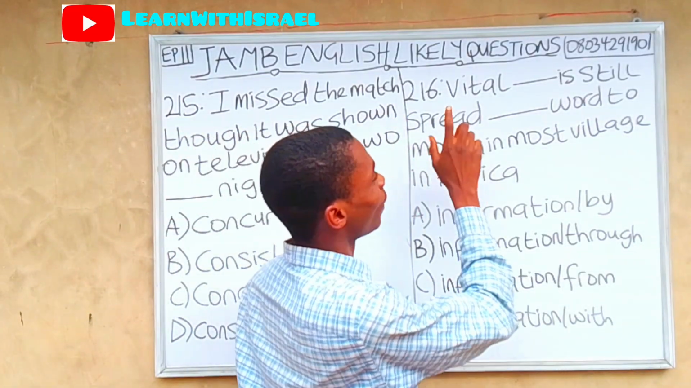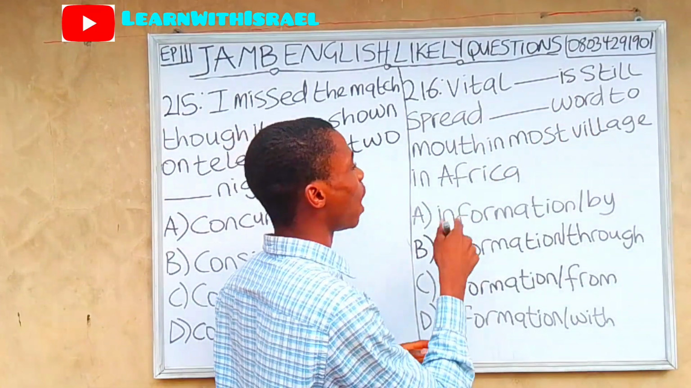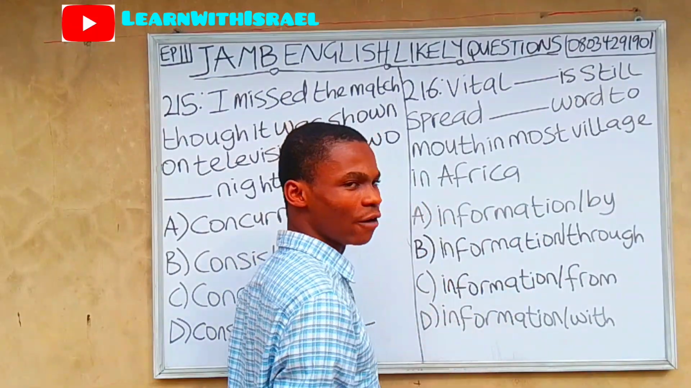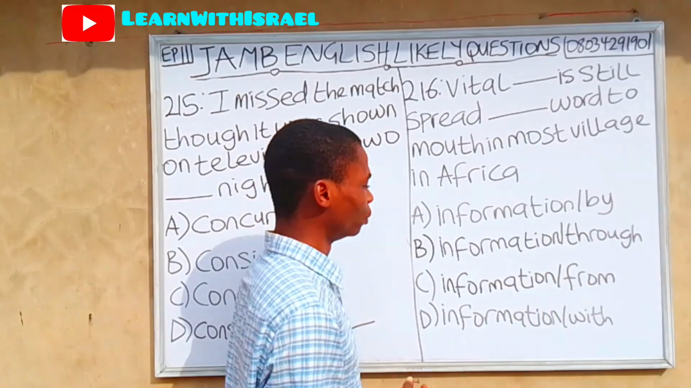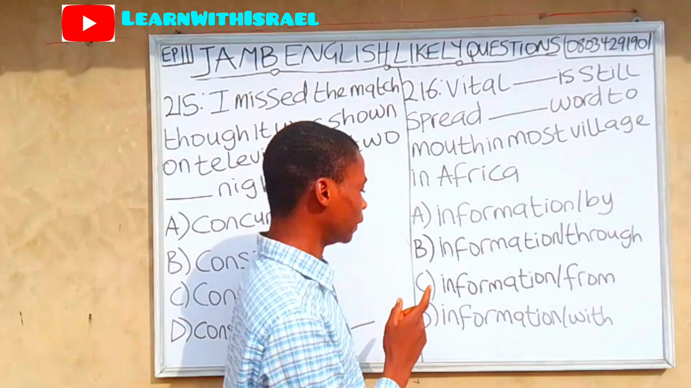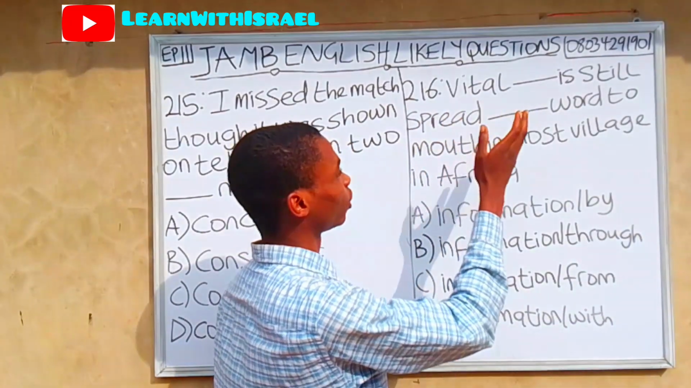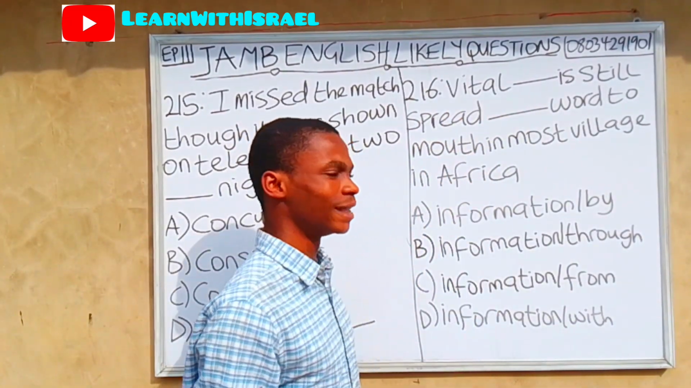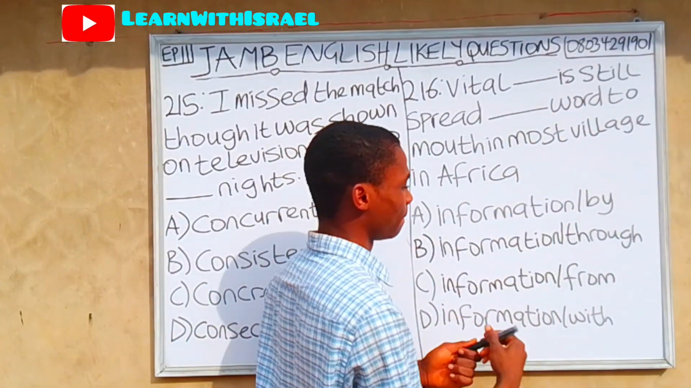Question 216. Vital dash is still spread dash word to mouth in most villages in Africa. A. Information or by, B. Information or through, C. Information or from, D. Information or with. So let's start from option D. Vital information is still spread with word. That is wrong. With does not go with word.